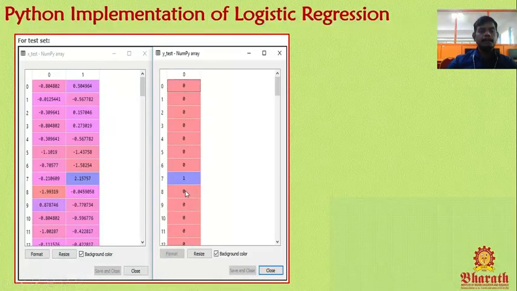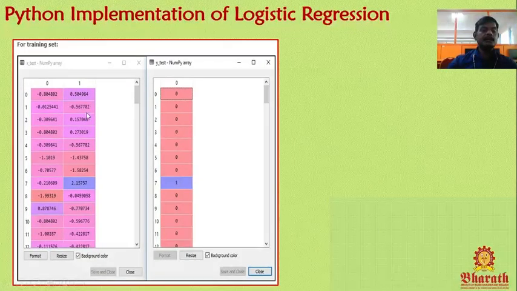This image shows the separate data set for the test set. This test set comes from the x data set, and this is y_test. So this one is age and salary from the x data set, and the purchased value from the y data set. These two data sets are for testing purposes.